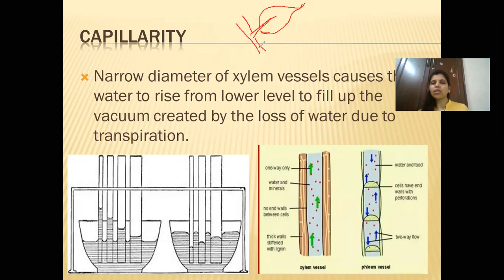So this stem has xylem from where the water is going to reach this part. This xylem has thin tubes.